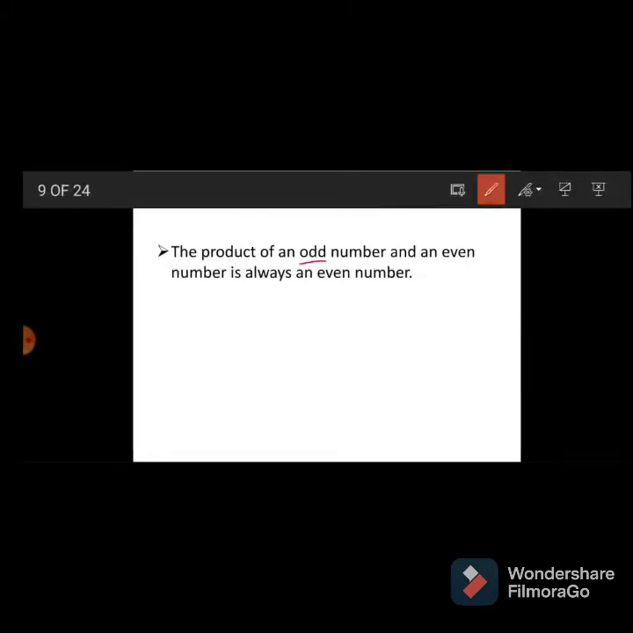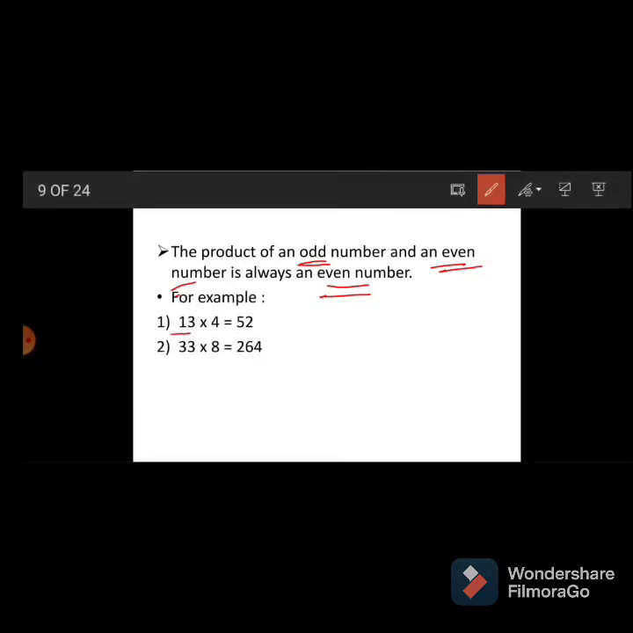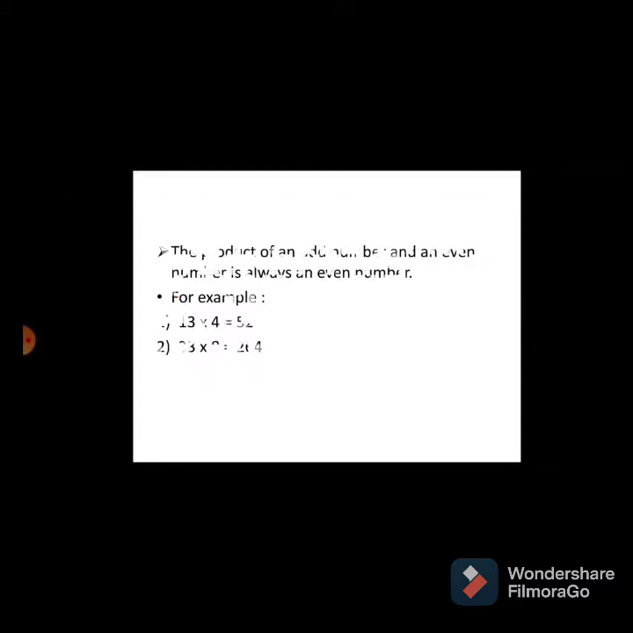See here, the product of one odd number and one even number is always an even number. Means what? See the example: 13 is an odd number, 4 is an even number, and 13 4s are 52, which means the product is an even number. 33 is an odd number, 8 is an even number, and 264 is also which number? Yes, an even number. Means the product of an odd number and an even number is always an even number. Cleared? Don't forget these important sentences.